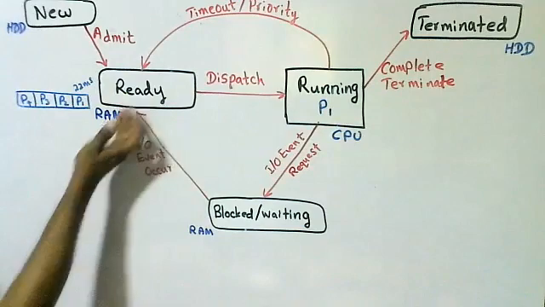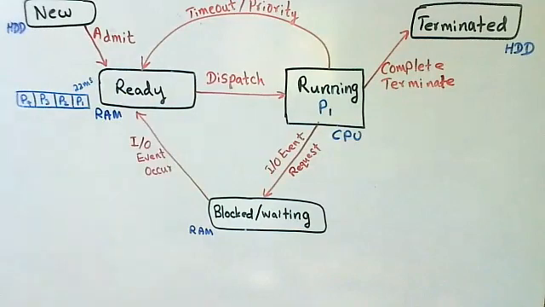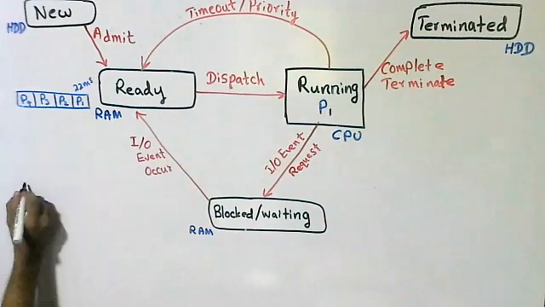So there is a lack of space. Therefore, another state is created that is called suspend ready.